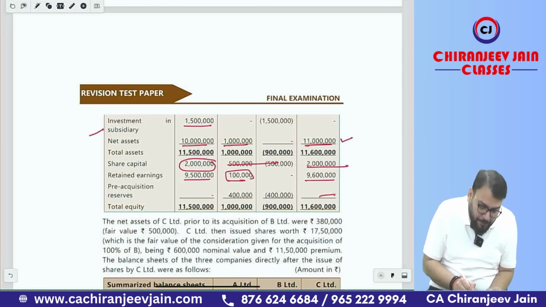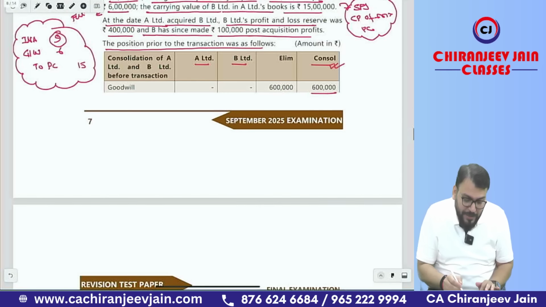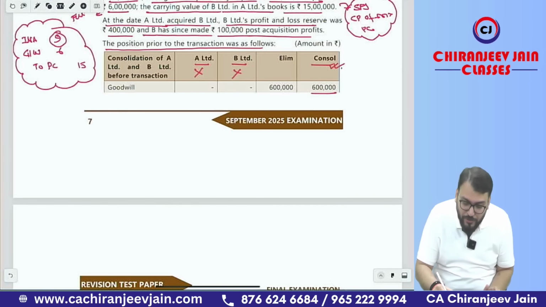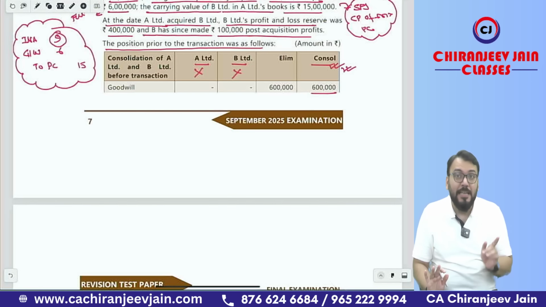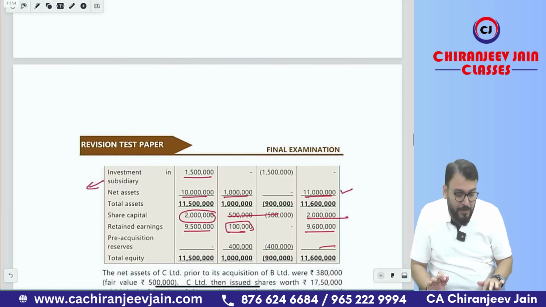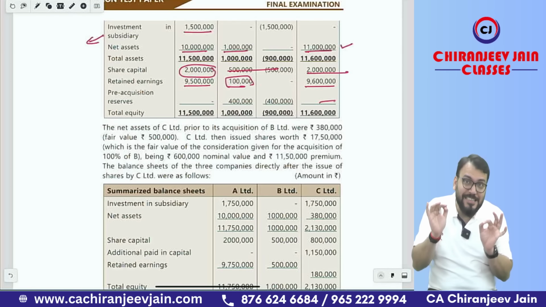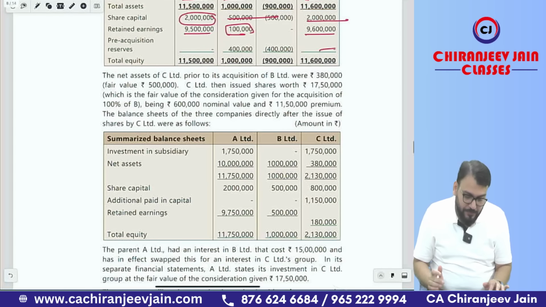However, most of this information is required, but from my point of view, this A Limited and B Limited information is not required. Only this consolidated balance is required for the solution, if they ask CBS after all this transaction. Okay sir, yes sir. But just try to understand the quality of the question. Quality is excellent, excellent quality.